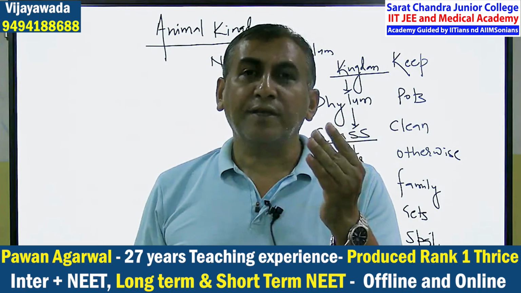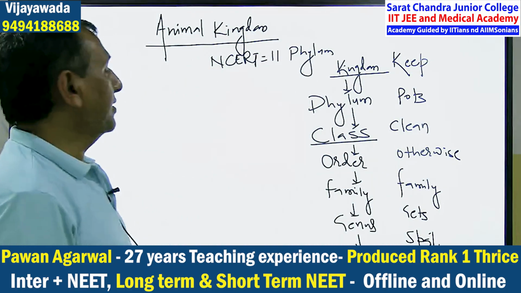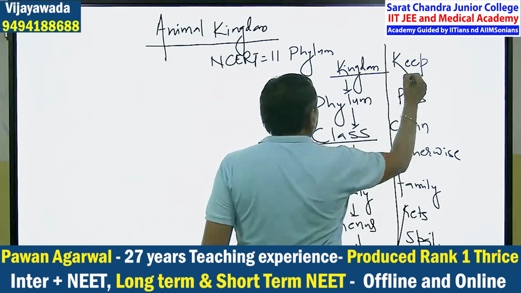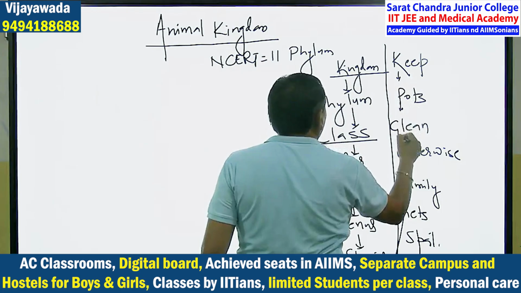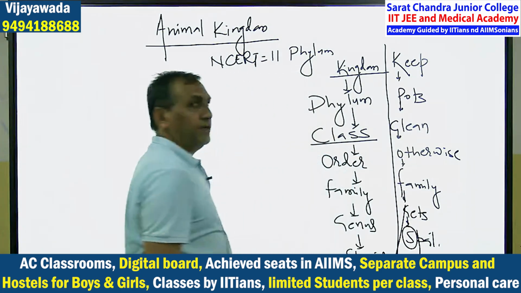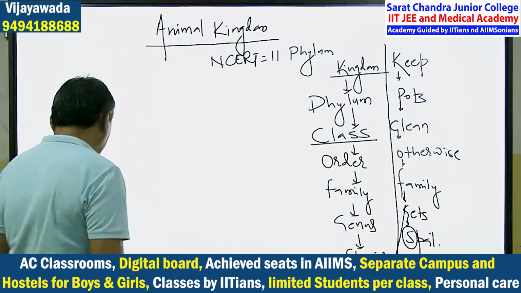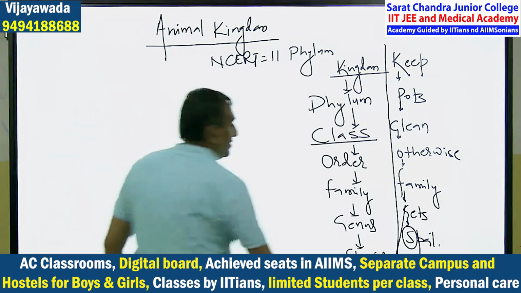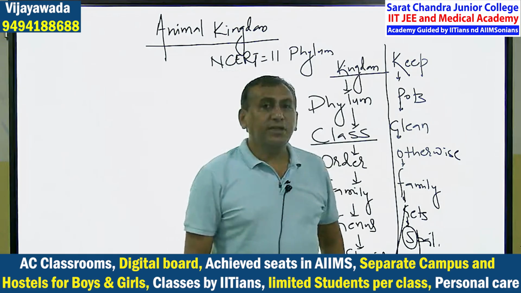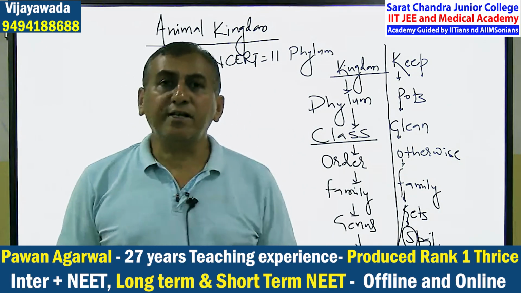Will you do one thing? Write the classification of human beings in these 7. This is one hierarchy: kingdom, phylum, class, order, family, genus, species. Okay, keep pots clean, otherwise family gets spoiled. So, in NCERT, they said about the 11 phylum. If you want to note down this, please note it down. Keep pots clean, otherwise family gets spoiled.